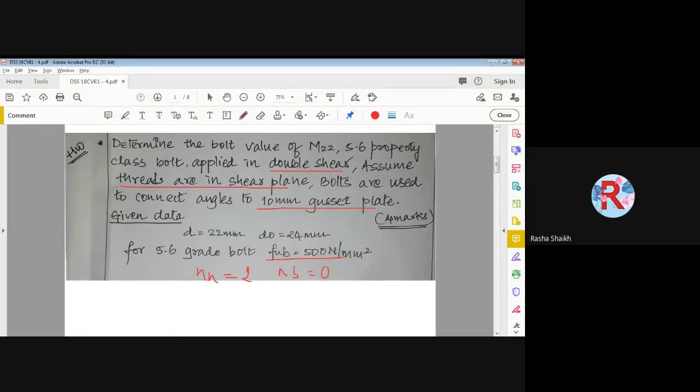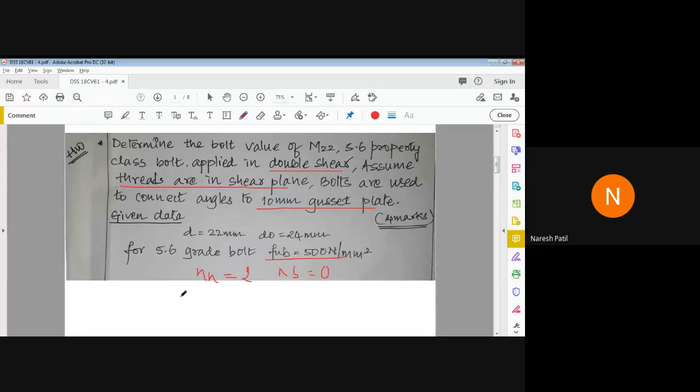136.9. Others, please check. Sir, 136.94. Yes, that is the final shear strength of the bolt. Okay, now next, please look here, for bearing strength. Don't calculate now. Shear strength you have calculated, that is fine. Now you listen, then you calculate.